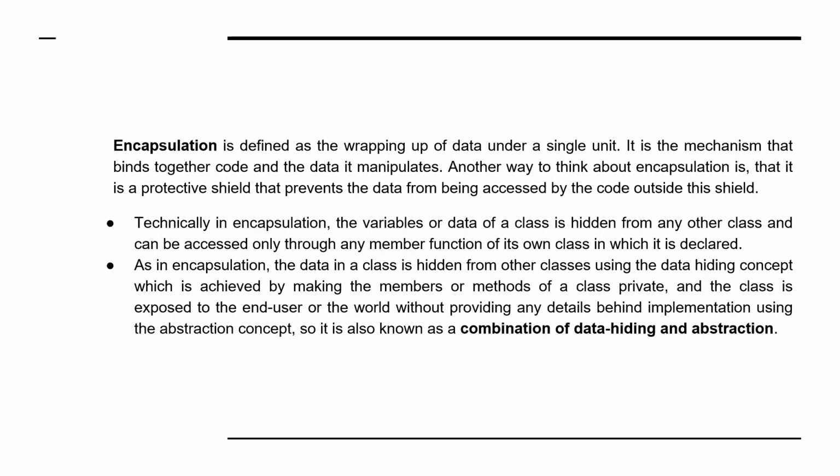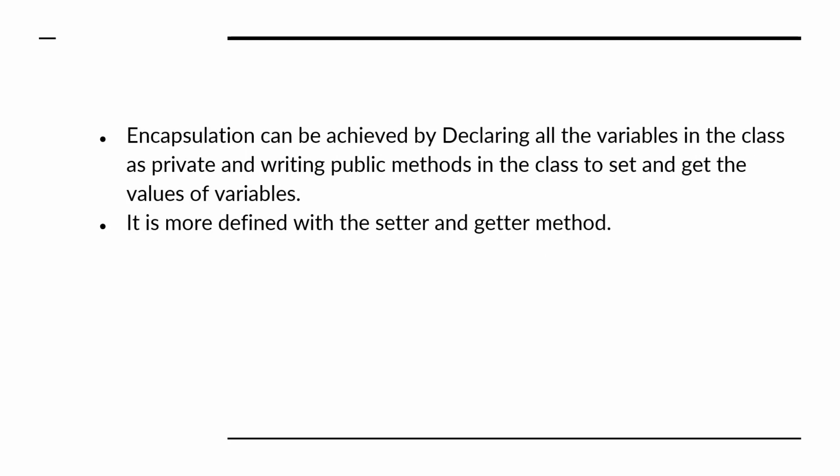So in encapsulation, the data in a class is hidden from other classes using the data hiding concept, which is achieved by making the members and methods of the class private. And the class is exposed to the end user or the world without providing any details behind the implementation, using the abstraction concept. So it is known as a combination of data hiding and abstraction. This encapsulation can be achieved by declaring the variables in the class as private and writing public methods, which I already discussed, more precisely the setter and getter methods.